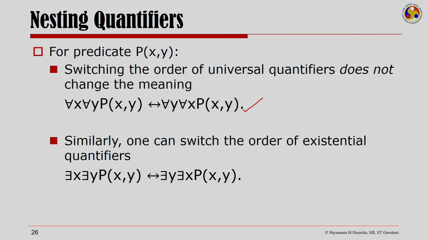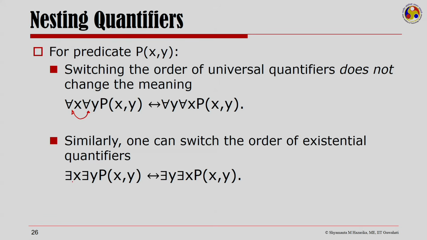Similarly, one can switch the order of existential quantifiers, like there exists x, there exists y, p of x comma y. This would be the same as there exists y, there exists x, p of x comma y. So, I could switch for all x, for all y, and I would still have the same meaning.